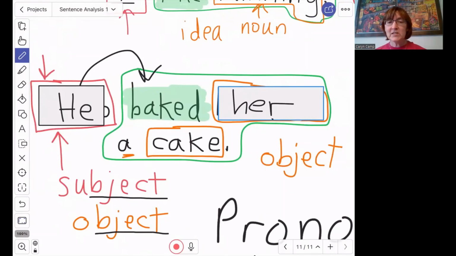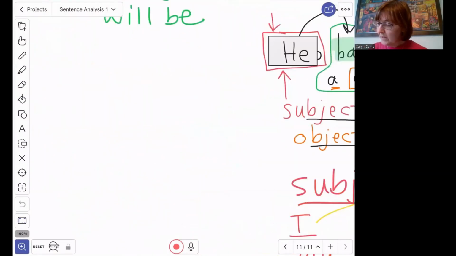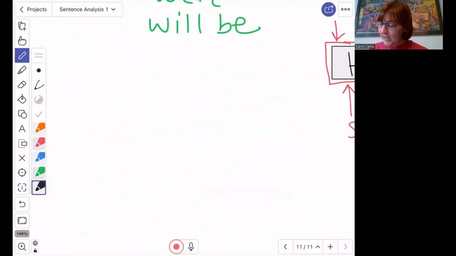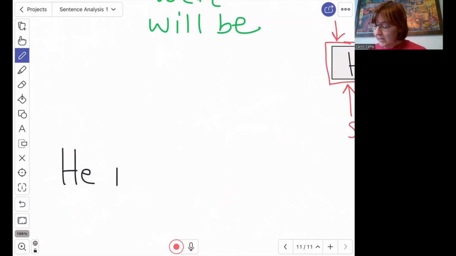Okay, let's ask some questions. Who is this sentence about? It's about he. How do we know who he is? Well, if you're writing, you cannot use he in the sentence unless you have already told your reader a clue about who he is. So for example, let's write a shorter sentence. Let's say he is fast.